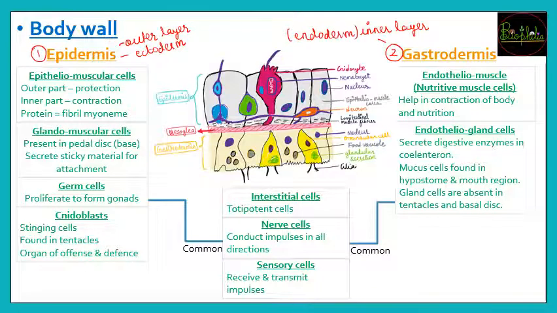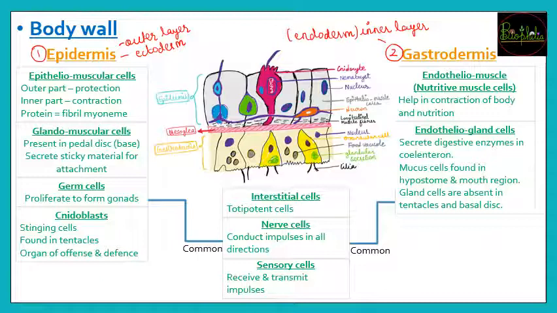Since coelenterates have only two germ layers, that is ectoderm and endoderm, these develop and form the epidermis and gastrodermis. Now the epidermis and gastrodermis have many different types of cells, and some cells can also be common to them as a connecting way, wherein these cells are found in both epidermis and gastrodermis. The cells which are specific for a particular layer are mentioned below the names of those layers, and those which are common we have written in the center, so that these are common for both layers, that is epidermis and gastrodermis.